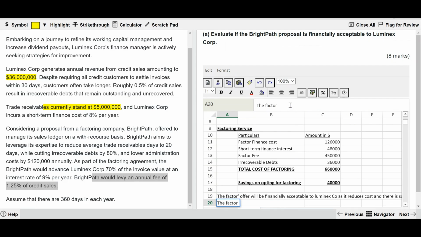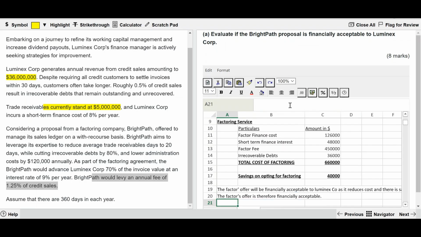The factor offer is therefore financially acceptable. This is how our comment is supposed to be as far as requirement A is concerned.